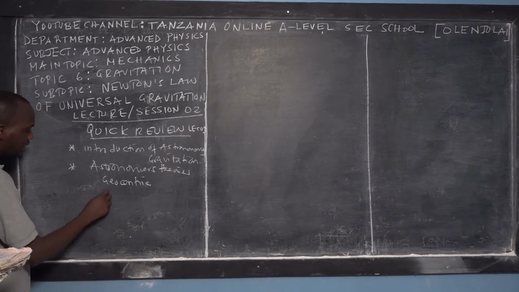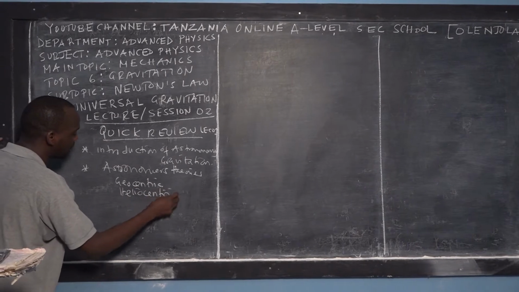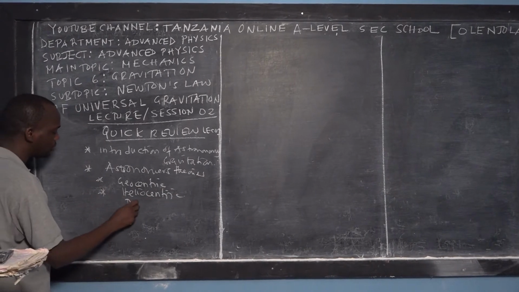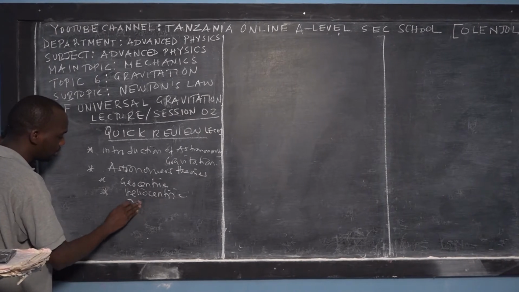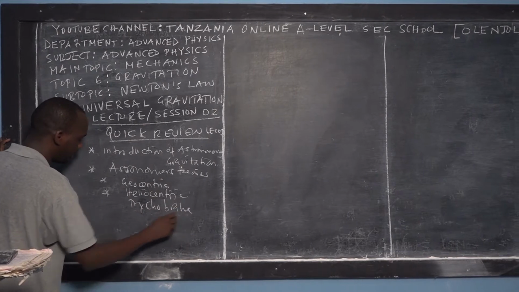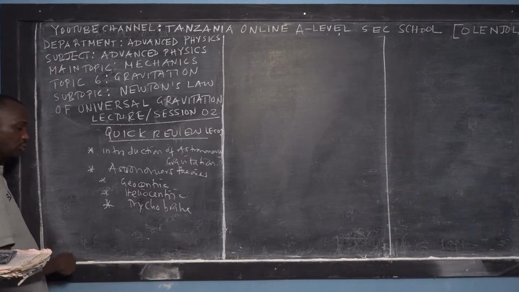Then we learned about the heliocentric theory, and then we learned about Brahe's astronomical theory. It was not enough.